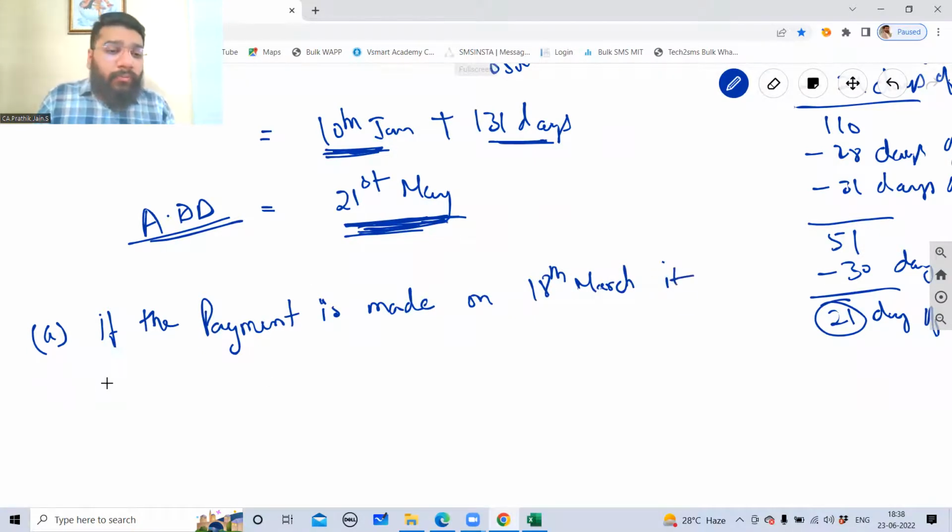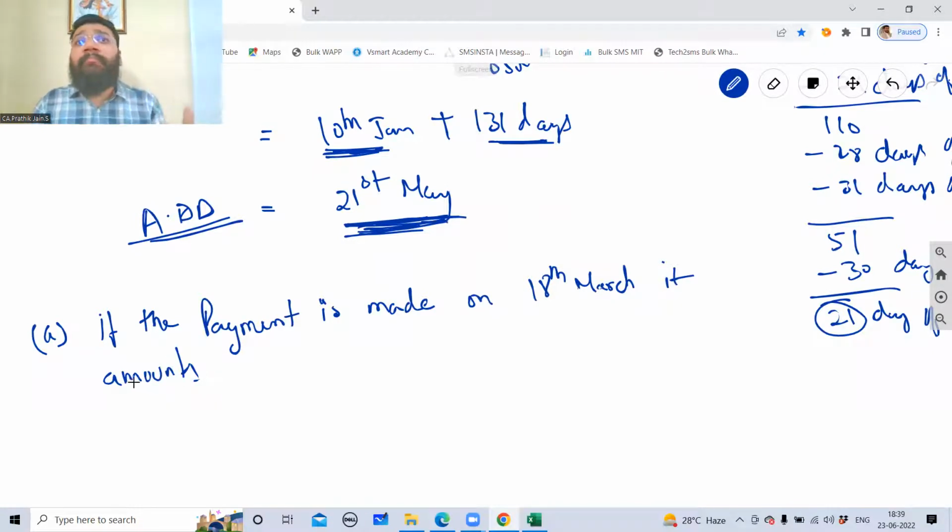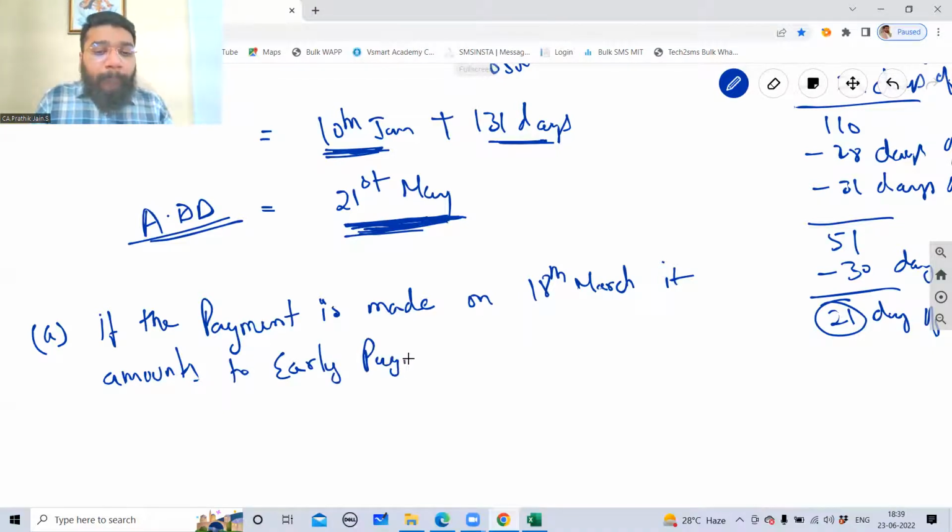it amounts to, from Y's point of view, guys, Y is the person who is making the payment. From Y's point of view, is he making the early payment or is he making the late payment? He is supposed to make payment on 21st of May, but he's making payment on 18th March itself. So can I say it is early payment? If the payment is made on 18th March, it amounts to early payment.